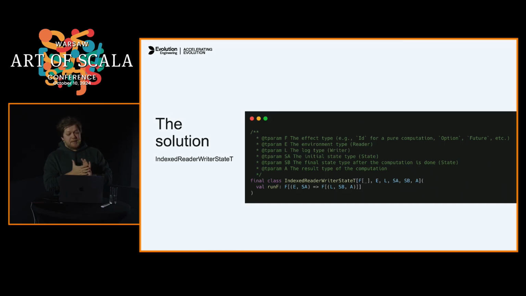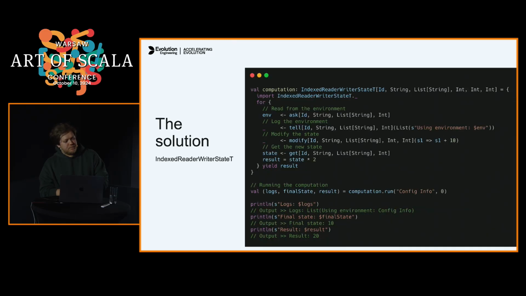For example, in the casino gaming domain, we can track changes of a game state, read configuration about betting limits, log events, etc. So, everything in terms of one computation. The usage could look like this. We can read from environment, log the environment, modify state, get the new state, and everything in one beautiful for comprehension.